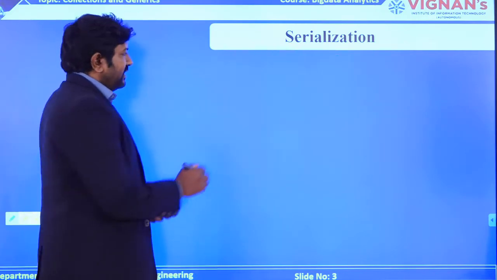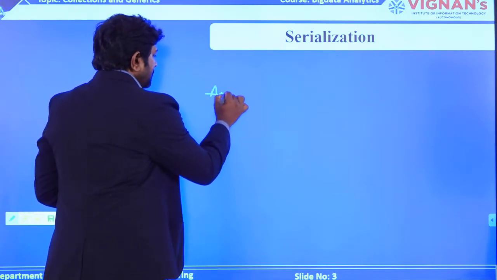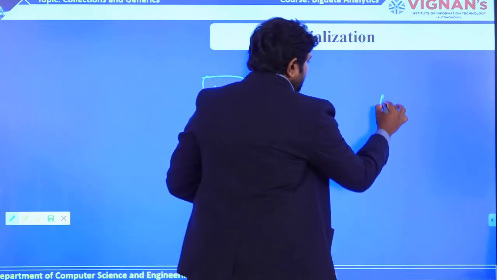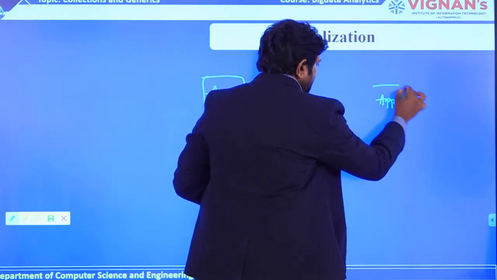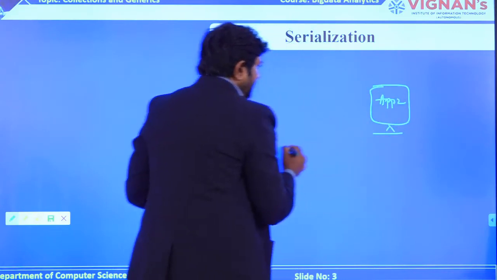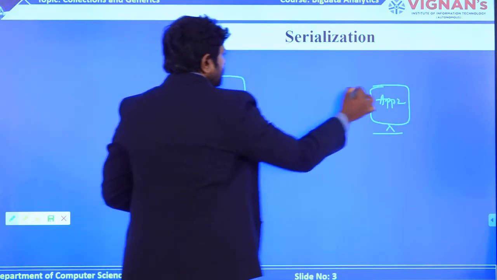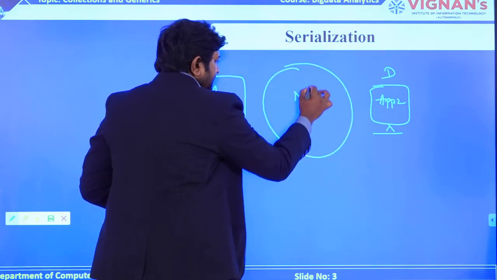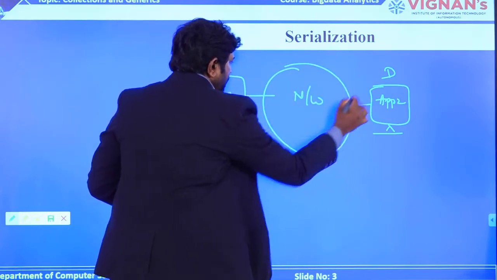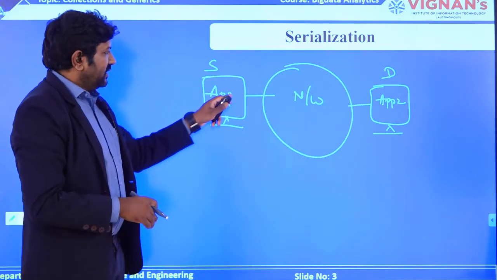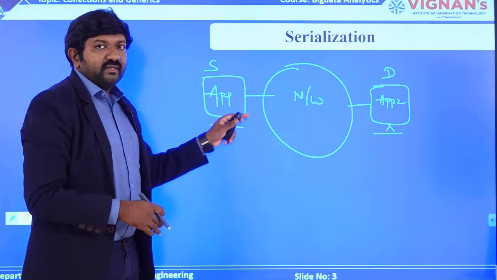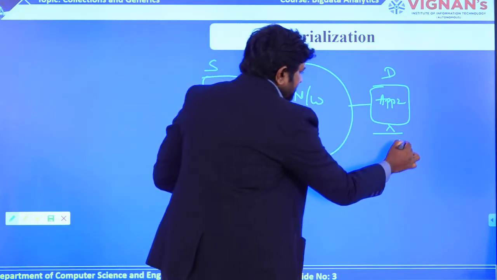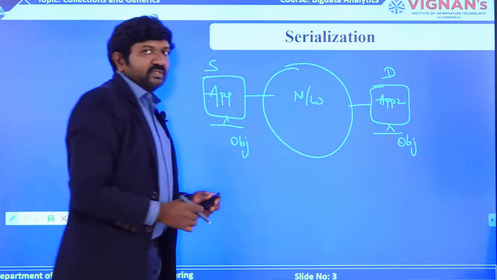Let us understand: my application residing in one machine has to communicate with another application residing on another machine. Assume that this is a source and this is a destination, both connected with the help of a network. You are creating your own application over here in the form of objects, and the other machine is also performing the same with objects.